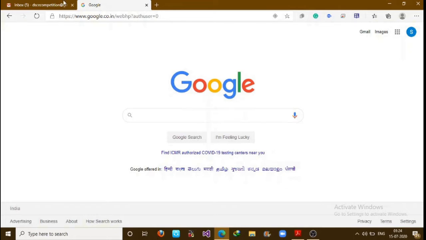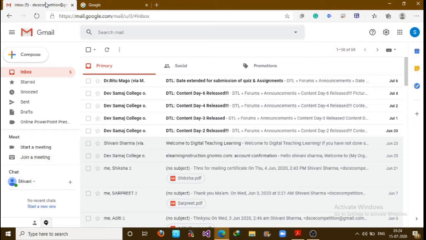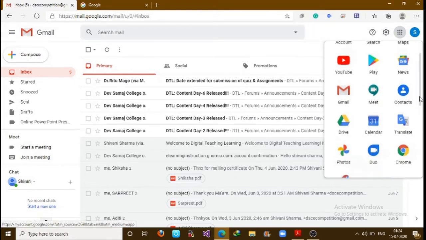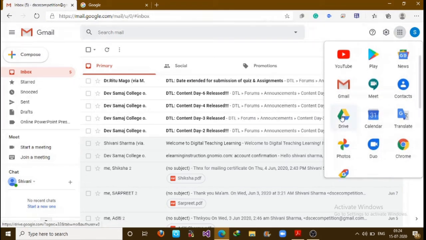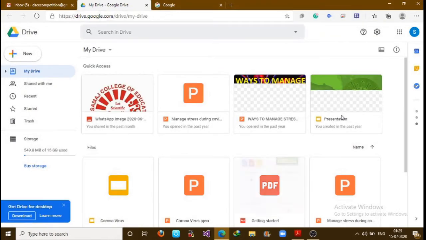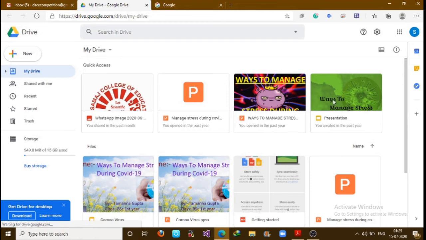So first, simply go to your Gmail account and click on this app button. Now scroll down and here you can see a Drive icon. Simply click on it. This will open your Google Drive. So you can see this is your Google Drive. You can see this icon here, Google Drive. Okay, so let's explore the second way also.